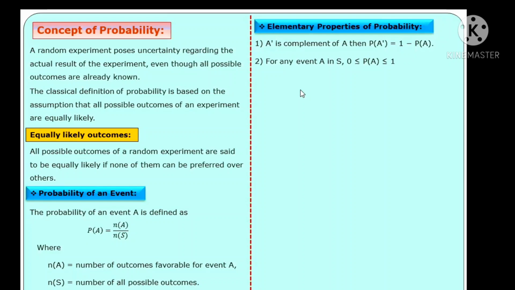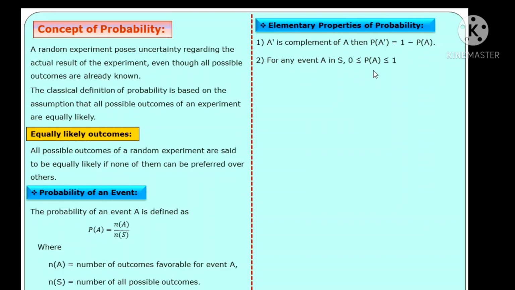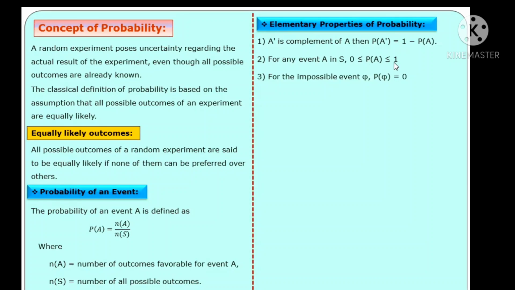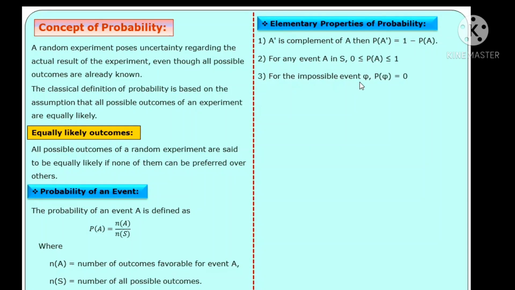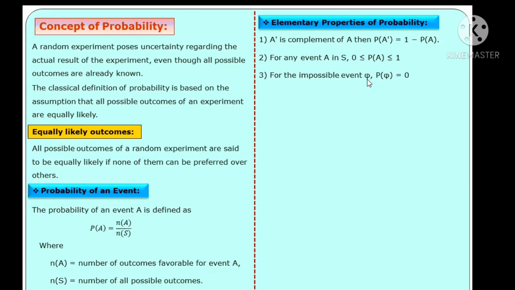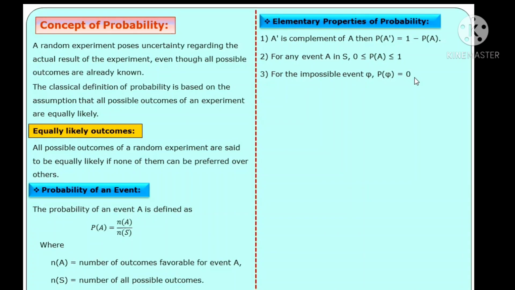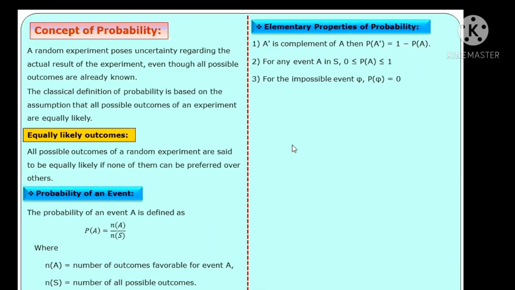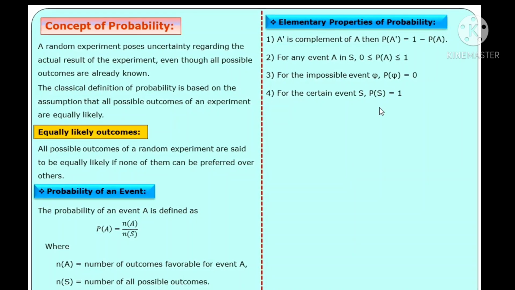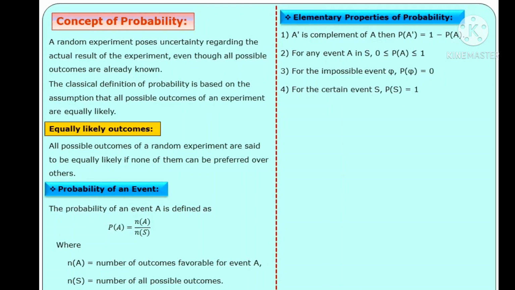Second result, for any event A in a sample space, the probability of that event A always lies between 0 and 1. Third, for the impossible event phi, the number of elements in the set is 0, so the probability for that impossible event is also 0. Fourth property, for the certain event S, P(S) is equal to 1. That is, the probability of the sample space is always 1.